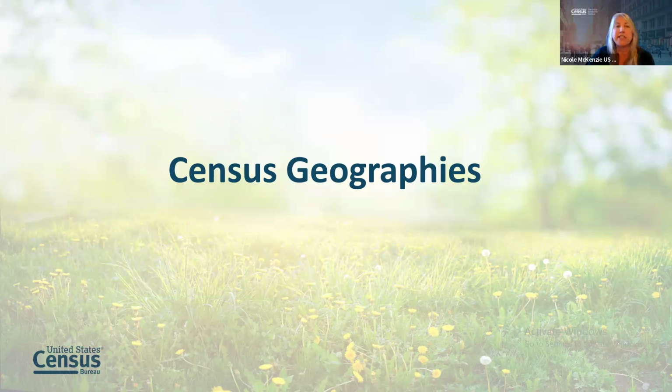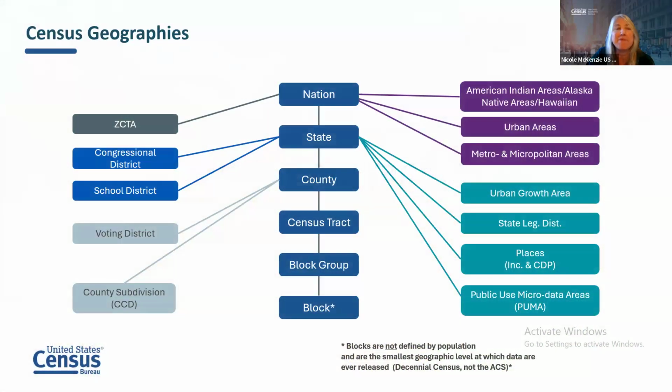So now we're going to have a little census geography lesson for people who like geography. This we call our Census Bureau geographical hierarchy. And what it shows is that you can get data from the national level all the way down to the block level. So this is the main, starting at the largest, the nation, all the way down to the block. The block is very small, maybe equivalent to a city block. So it's a very small geography.